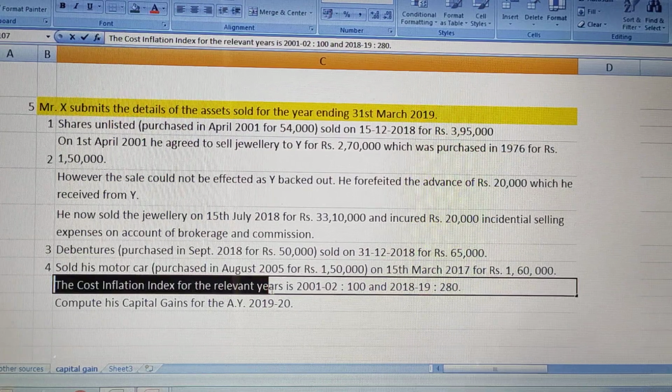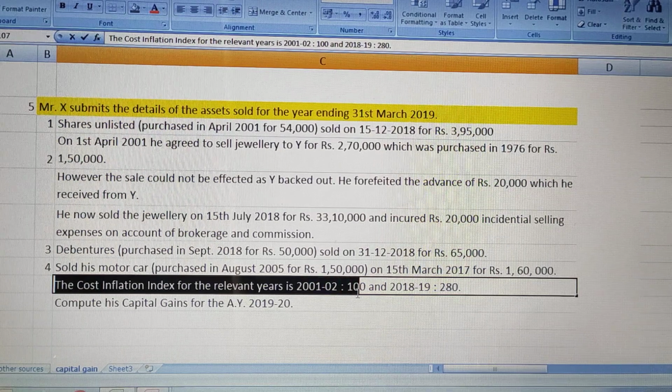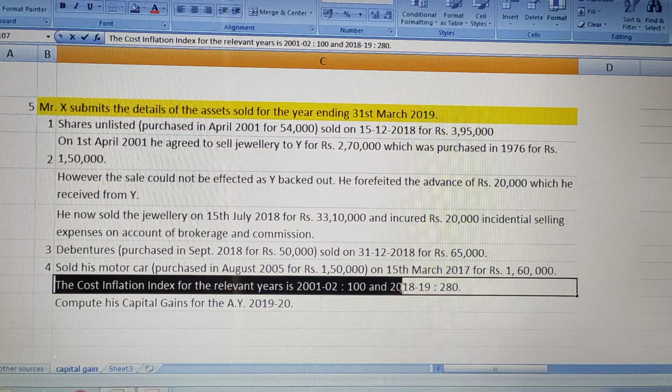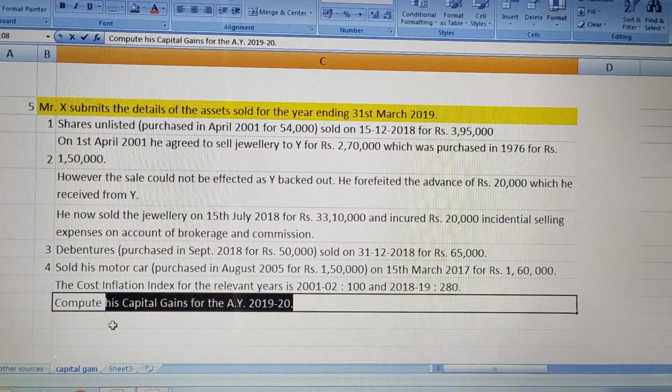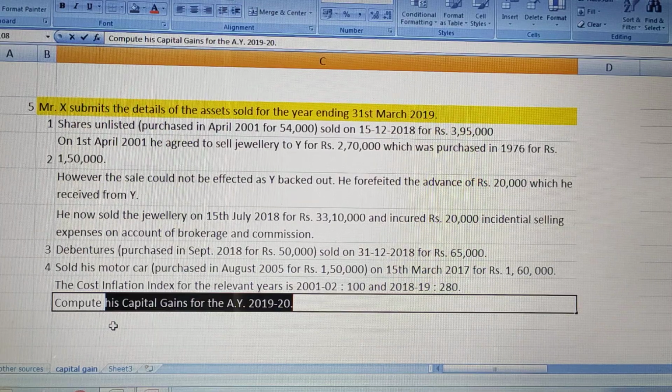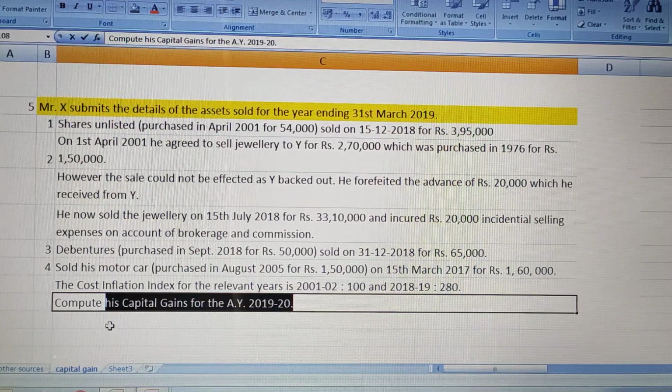The cost inflation index for the relevant years is given. For 2001-02, 100. For 2018-19, 280. Compute his income from capital gains for the assessment year 2019-20.